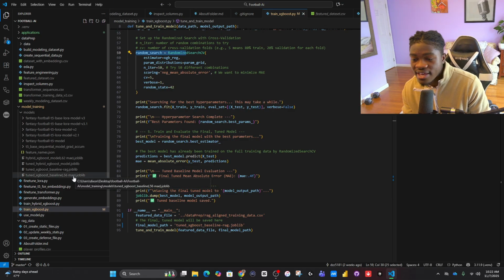I had a MAE of about 0.56. I wanted a really good regressor. I wanted a really good model that can predict things really well. And XGBoost is insane at it. It literally is like the Kaggle model, okay? So I took that and it actually gave me a really good accuracy. It gave me an MAE of about 0.55.